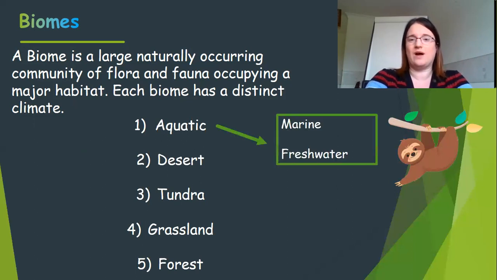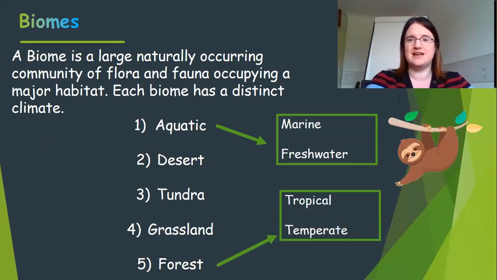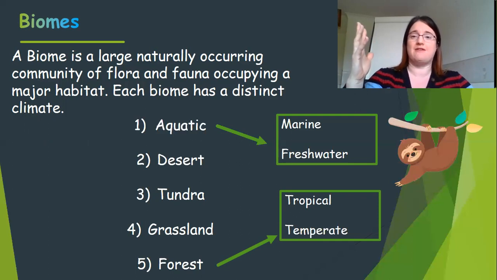So if we think about aquatic, we sometimes talk about marine, and we sometimes talk about freshwater. So marine is the sea, salty areas, and freshwater is the rivers. So when we're looking at biomes, we look at those types. We can also break the others down, and we'll have a look at some further breakdowns in a minute, but the forest that we're particularly thinking of, so we're going to be looking at a forest biome. The two key ways that forests can be broken down is tropical and temperate, and that's exactly what we're going to be looking at today. We're going to be looking at a forest that's in a tropical area and a forest that's in a temperate biome.